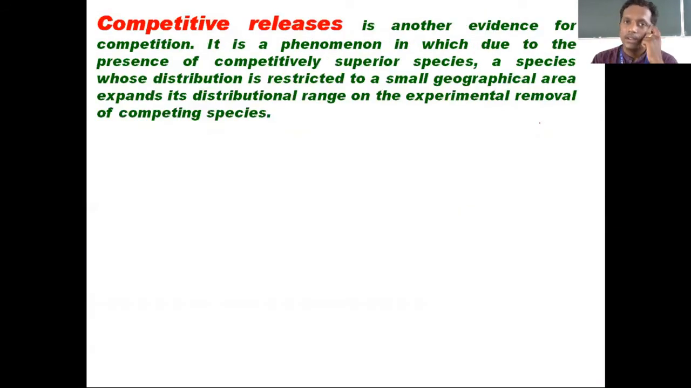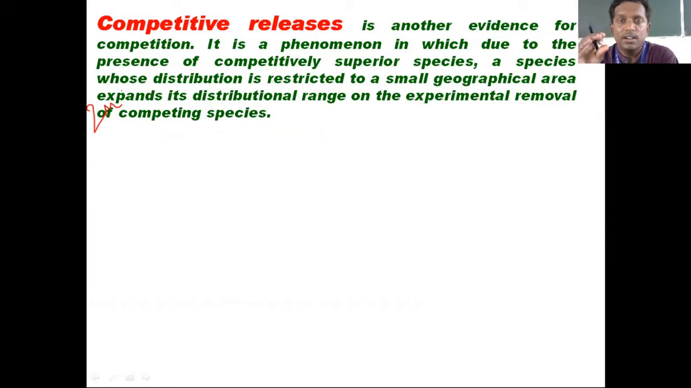Now there is one more concept. These 2 marks concepts are slightly difficult for you, okay? Competitive release is another evidence for competition, a phenomenon in which, due to the presence of a competitively superior, fast and active species, a species whose distribution is restricted to a small geographical area expands its distributional range on the experimental removal of the competing species.